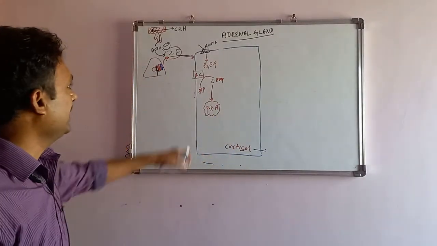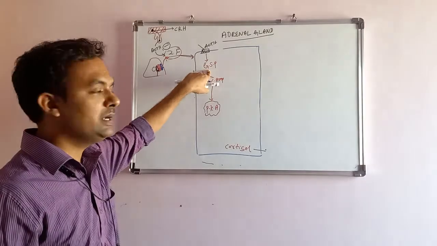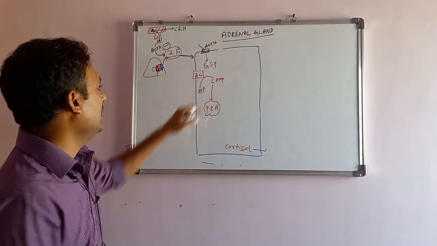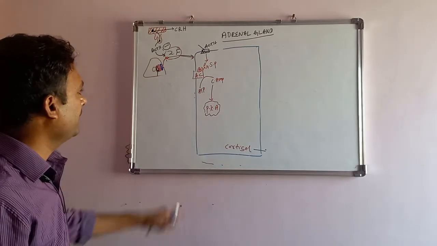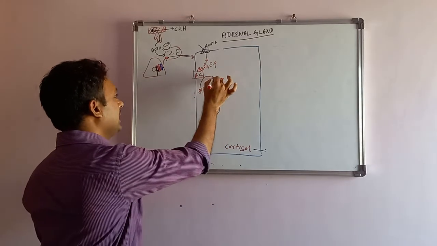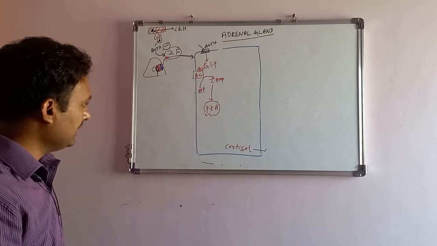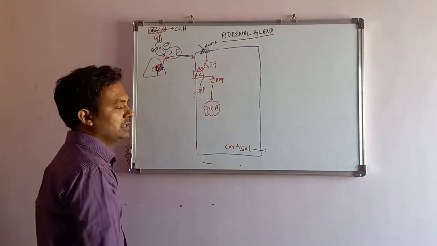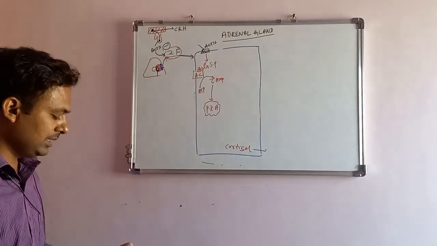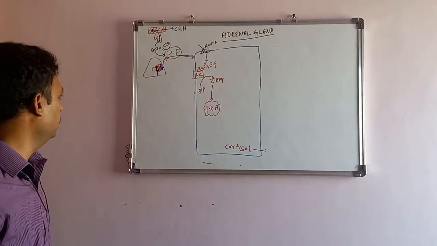Now this happened. ACTH stimulates the G stimulatory protein, it stimulates adenyl cyclase. There is a conversion of ATP into cyclic AMP. The cyclic AMP acts as a second messenger. There is a synthesis of protein kinase A.